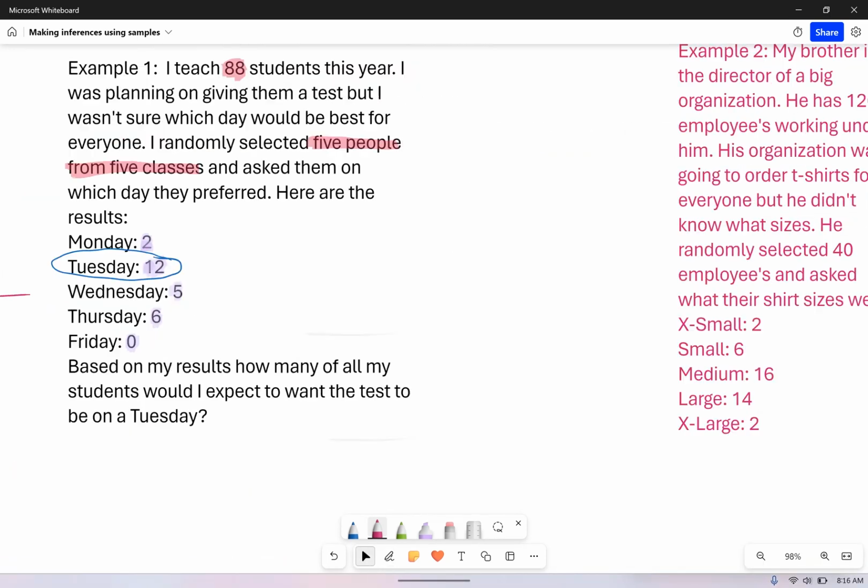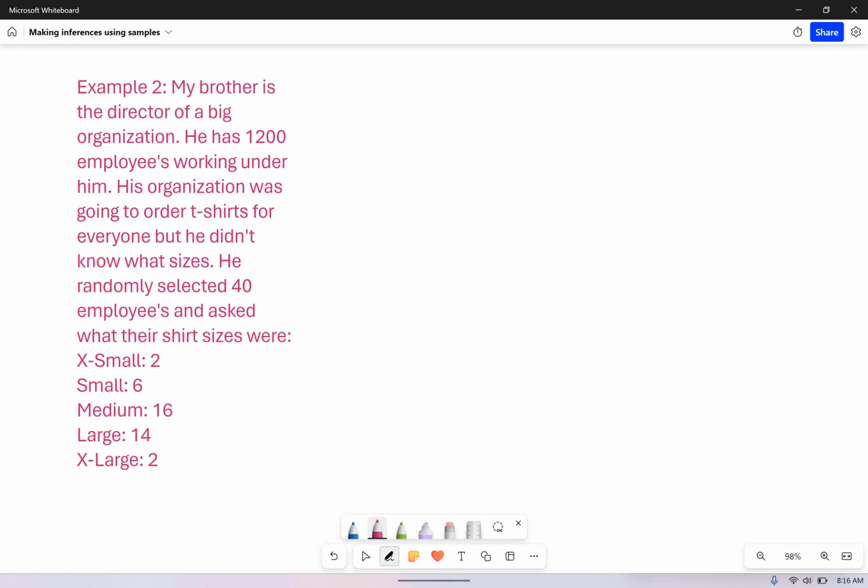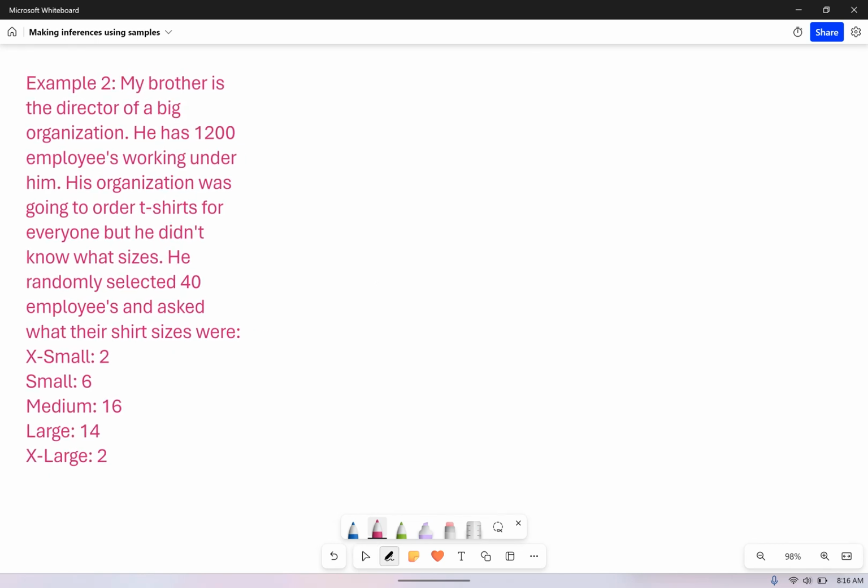That's not a great example because it's not super real life. It's kind of real life, but here's a much better example. It says, my brother is the director of a big organization. He has 1,200 employees. That's my population. His organization was going to order t-shirts for everyone, but he didn't know what sizes.